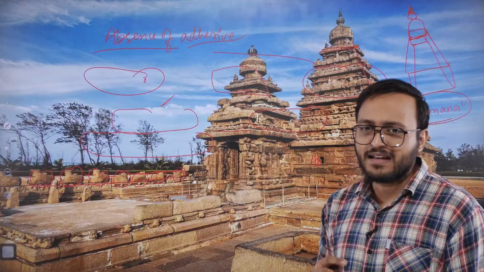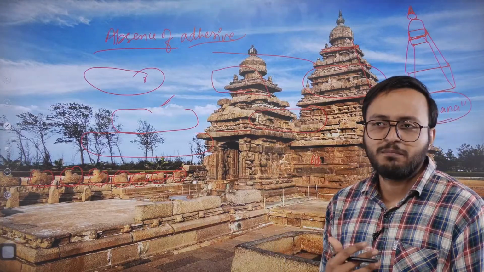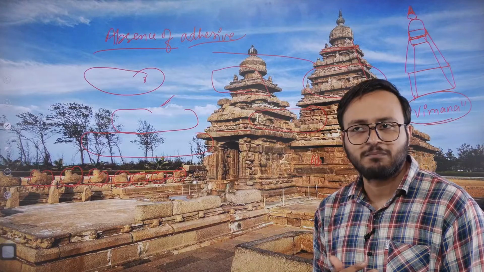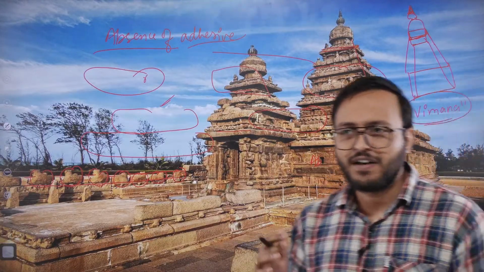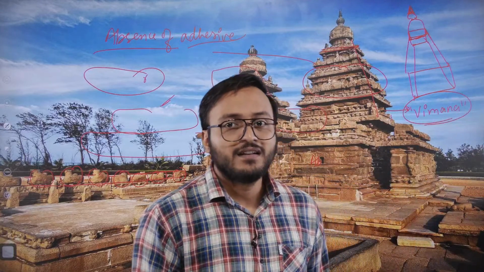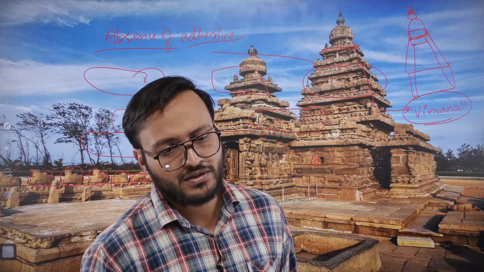So you can understand the level of technological advancements which might be used in the construction of these temples. This marks the beginning of Dravidian architecture, an exceptionally great and technologically advanced style of temple construction.